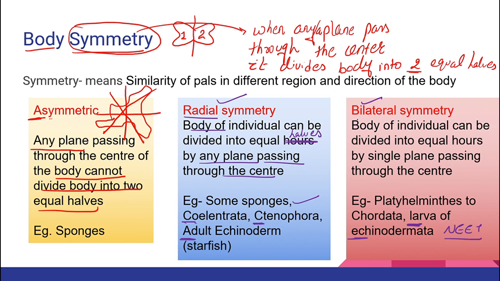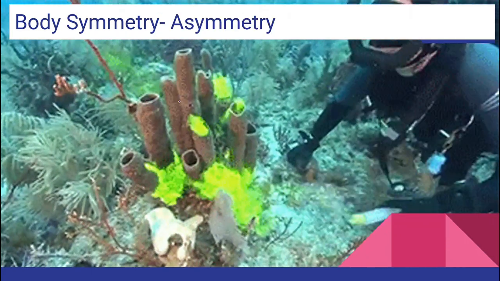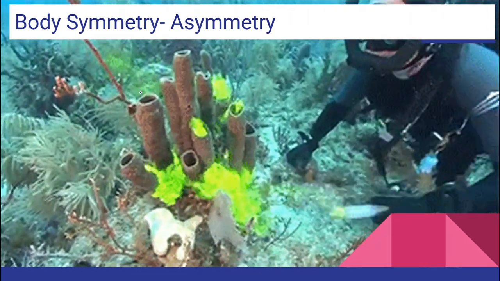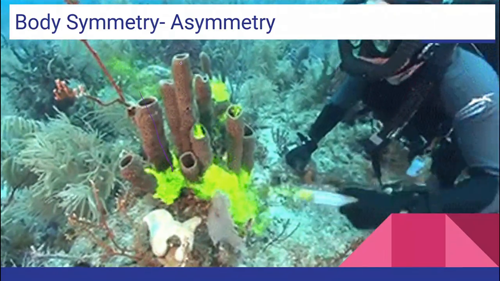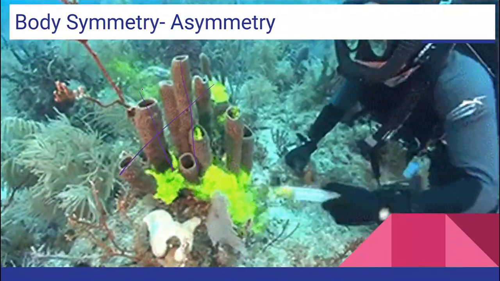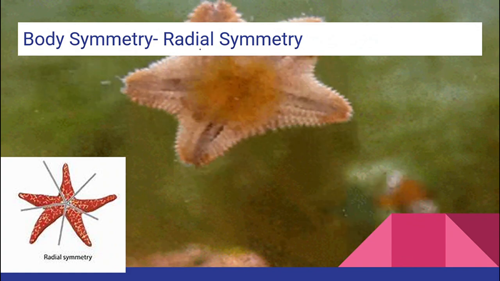Now, bilateral symmetry means, bi means two. Whenever a plane, I have not written any plane, a plane passing through the center is going to divide the body into two equal halves, right? That we call bilateral symmetry. Let's see a few examples. See here, this is an example of porifera. Here, no matter which plane you pass through, you won't be able to divide this organism into two equal halves, no matter from wherever you pass the plane, right? So this is an example of asymmetry. Then we have radial symmetry.